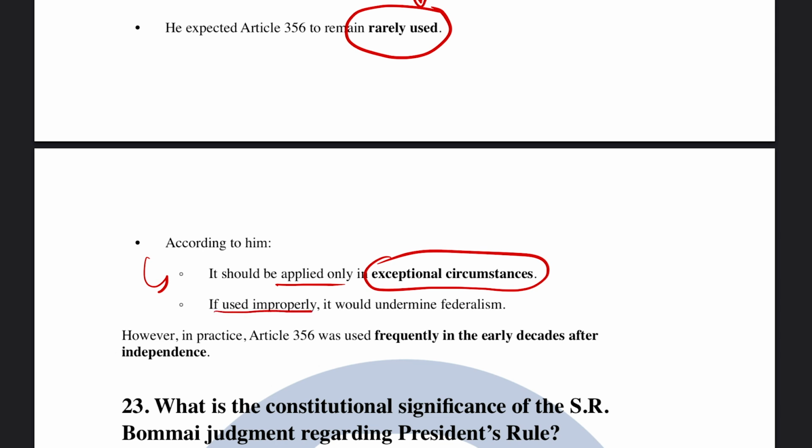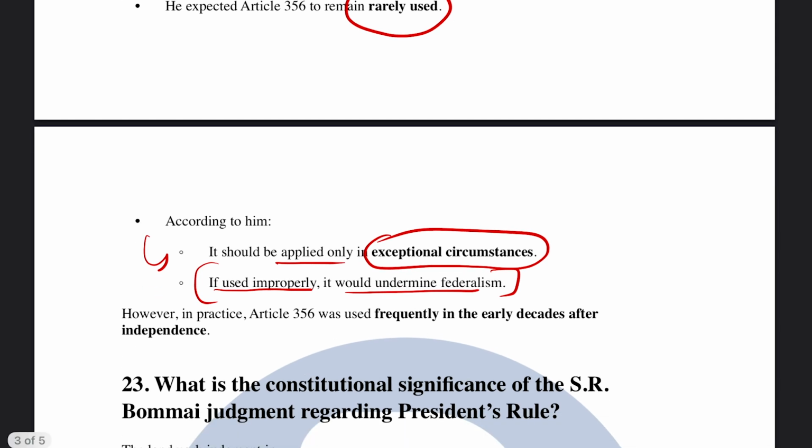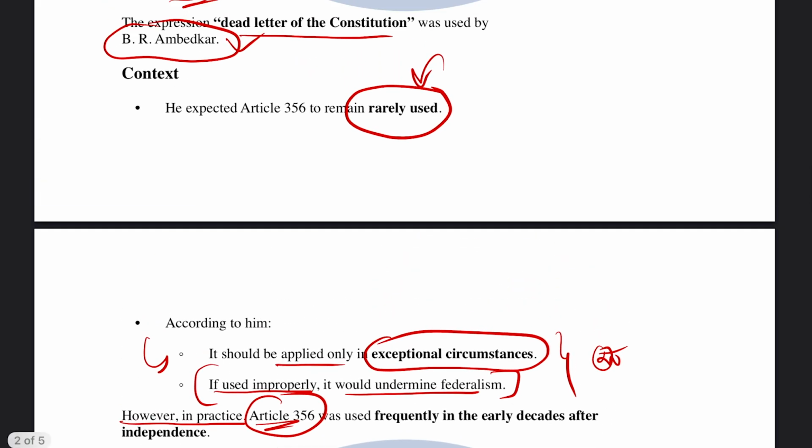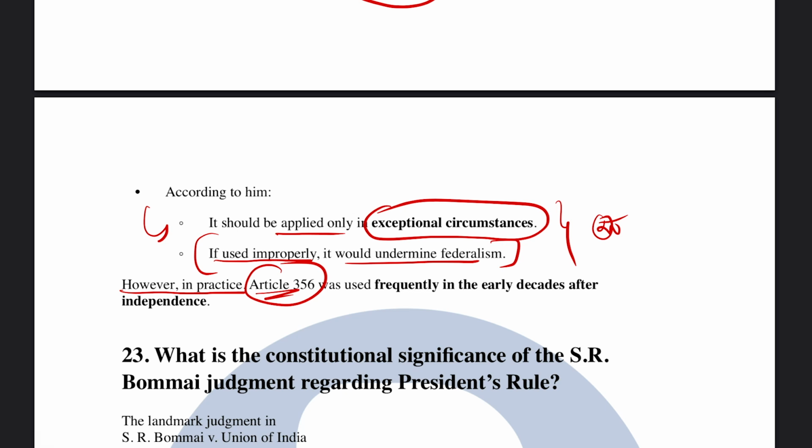And if used improperly, it would undermine federalism, which is also what Dr. B.R. Ambedkar said. But ironically, we have seen that many instances have happened. In fact, more than 50 to 70 President's rules have been imposed so far. Article 356 is an irony to what the drafting committee members, or the famous personality Dr. B.R. Ambedkar, had thought about this particular President's rule, which in reality is not what it was supposed to be.